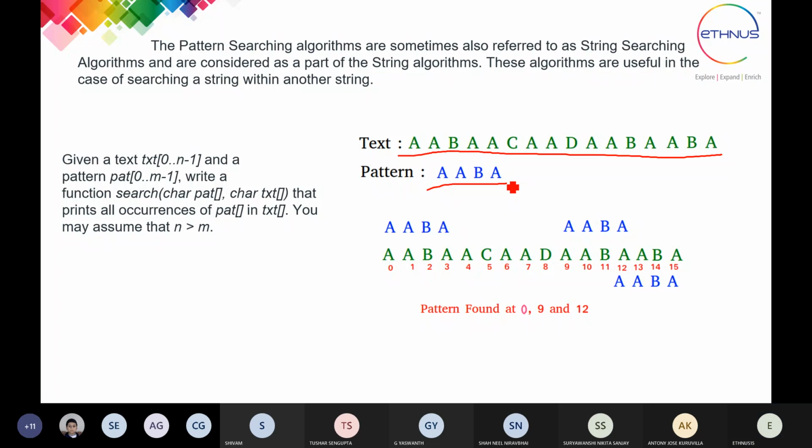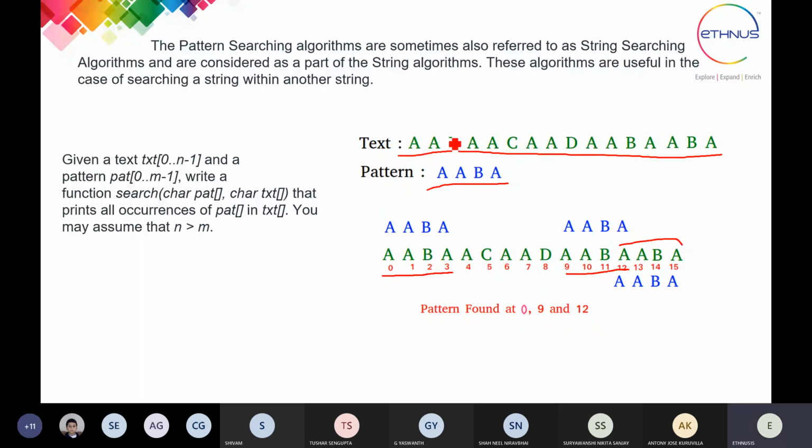You can see that the pattern is present at the first location, starting with the first location. Then at the 9th location you also have the pattern, and again from the 12th location we have the pattern. So they are giving the output as 0, 9 and 12.